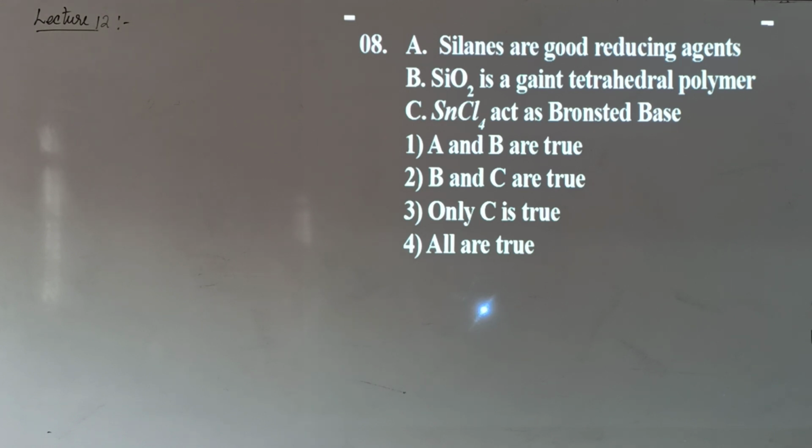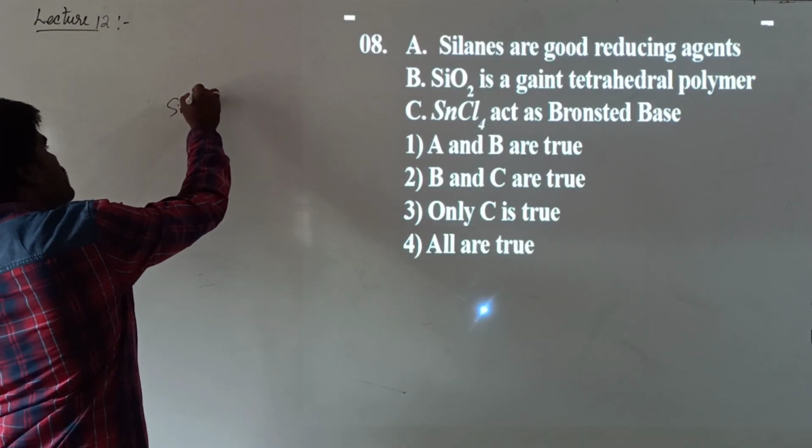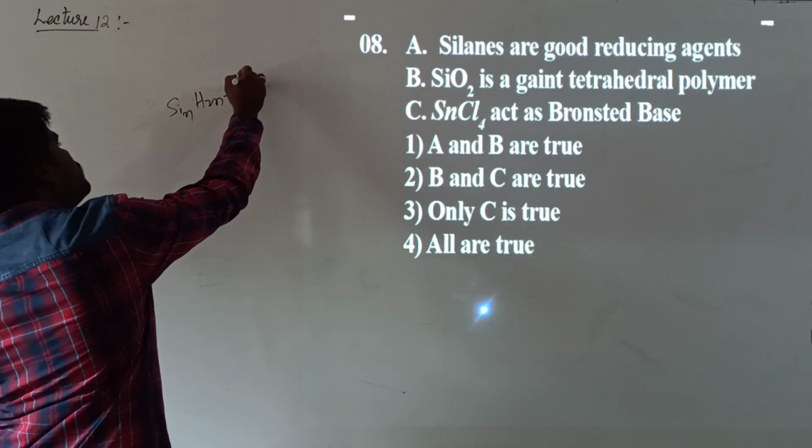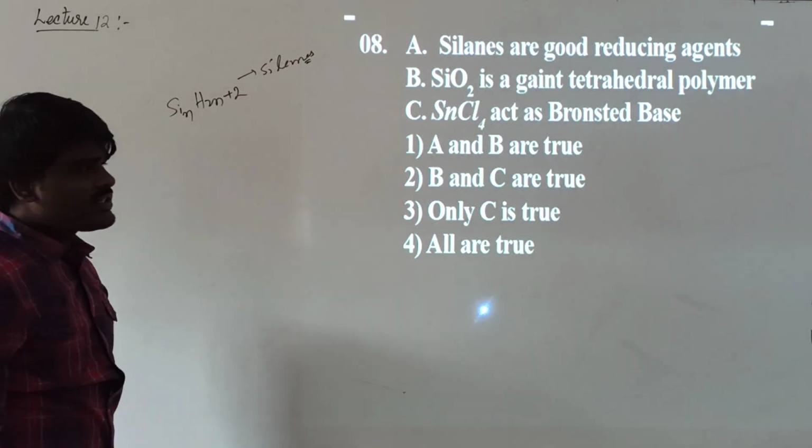Silicones are good reducing agents. He has given three statements. The first statement is A. Silicones are good reducing agents. Yes, silicones are good reducing agents. What are silicones? They are hydrides of silicon. These are called silanes. These are reducing agents. It's a right statement.